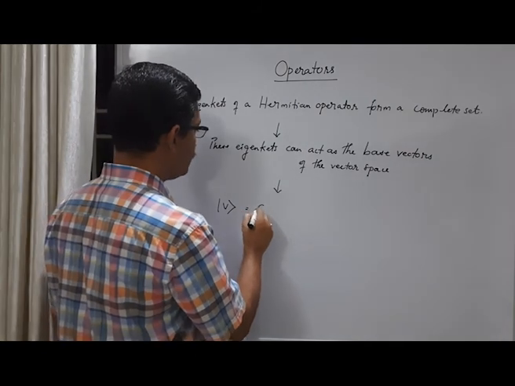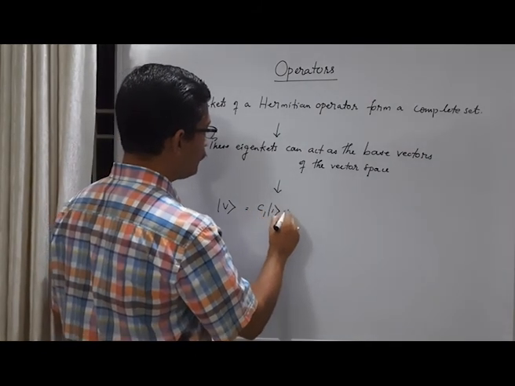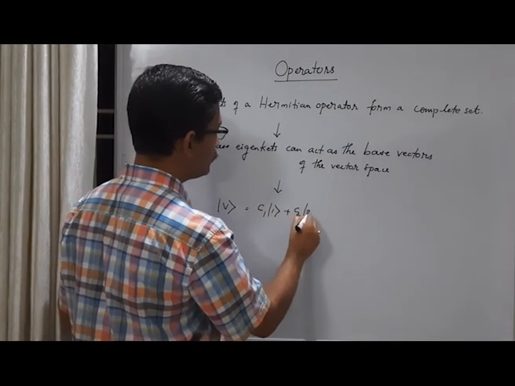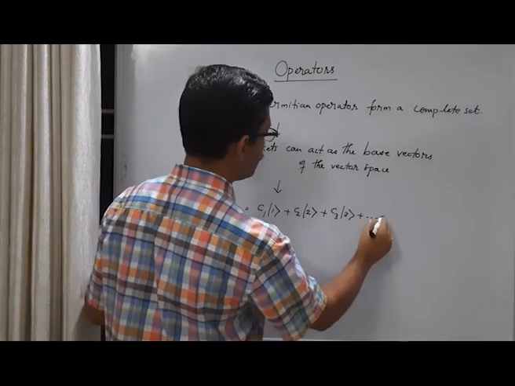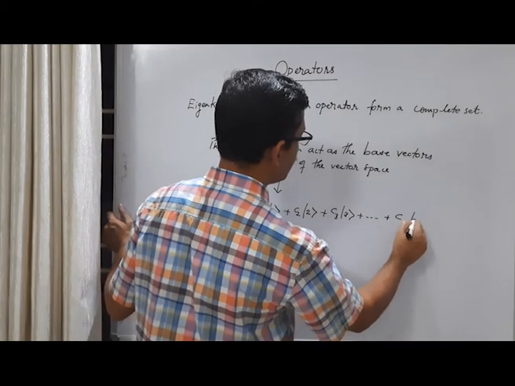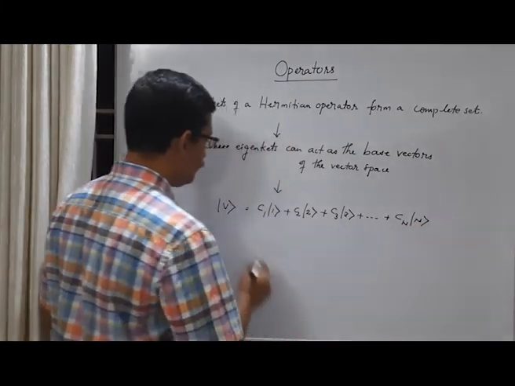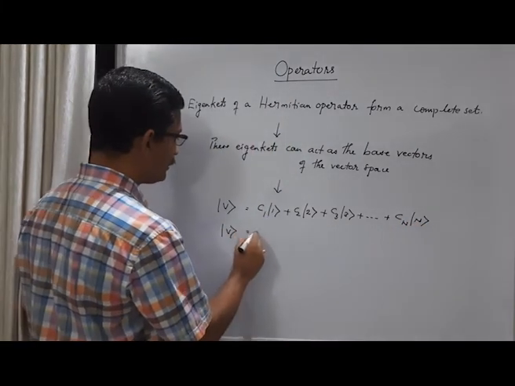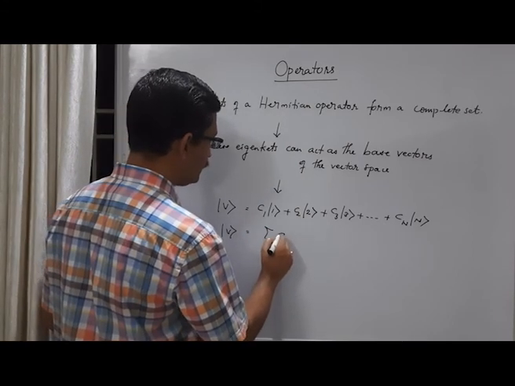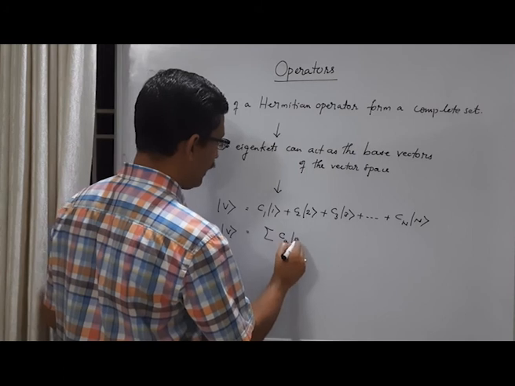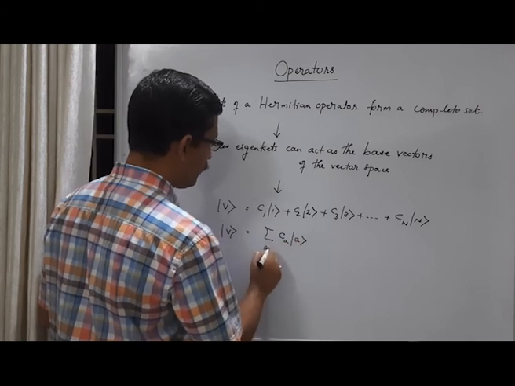Something like C1 ket 1 plus C2 ket 2 plus C3 ket 3 plus etc. Cn ket n. Or we can write it as a summation over Ca ket a, with a from 1 to n.